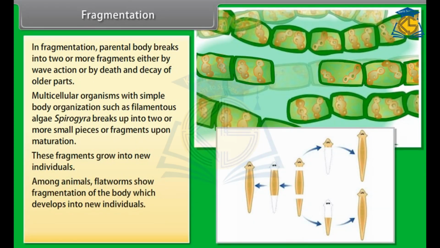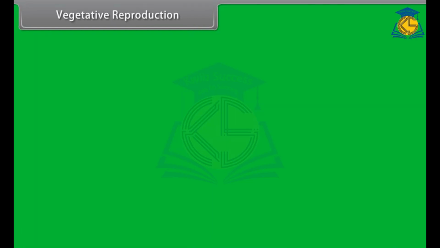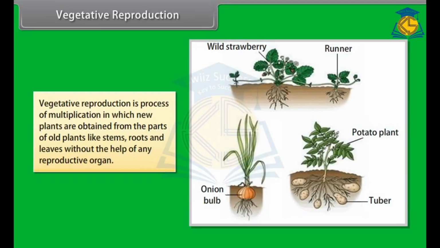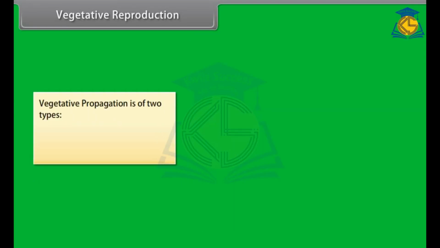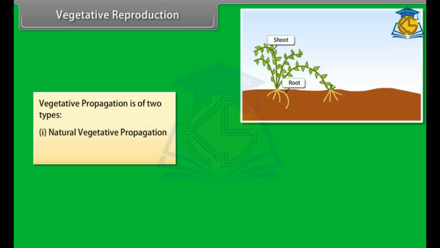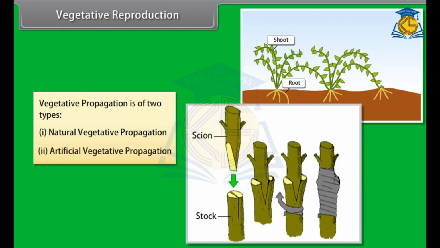Among animals, flatworms show fragmentation of the body, which develops into new individuals. Fragmentation is found in algae such as Spirogyra. Vegetative reproduction. Vegetative reproduction is the process of multiplication in which new plants are obtained from the parts of old plants like stems, roots, and leaves without the help of any reproductive organ. Vegetative propagation is of two types: natural vegetative propagation and artificial vegetative propagation.